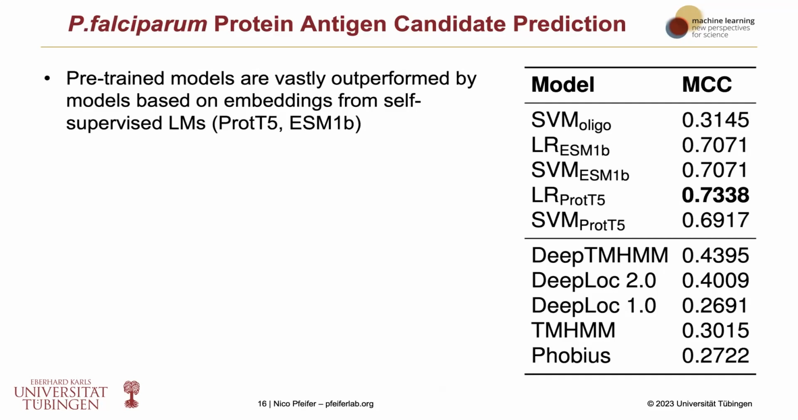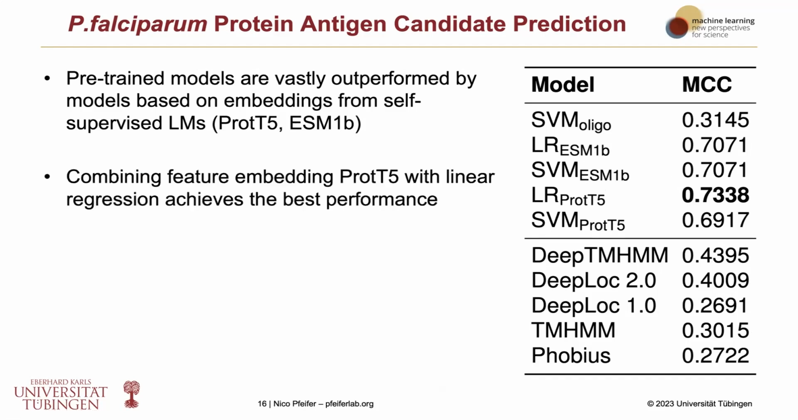Now, when you look at the results here on the right, you can already see the winner, but what you can see is that this embedding from those language models really helped to boost the performance considerably. Those pre-trained models, for which you can see the performance here at the bottom, were much worse regarding MCC compared to those methods based on embeddings from those self-supervised language models. And combining the feature embedding ProtT5 with the logistic regression method here led to the best performance.